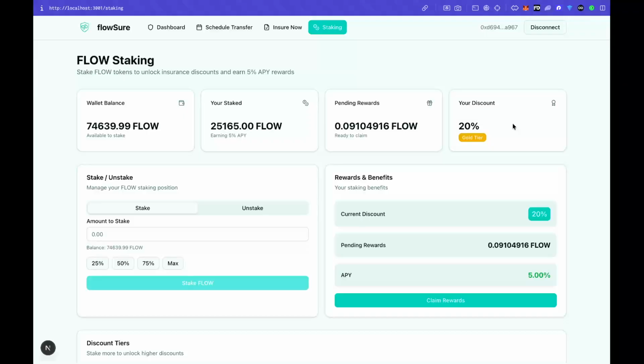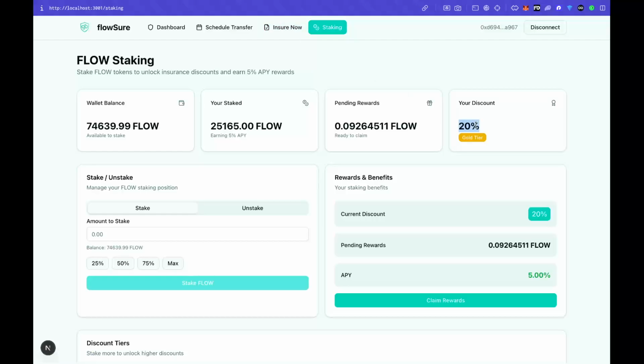And on top of that, based on the number of transfers that you do, on every transaction you get some amount of Flow token as a reward. So it's a win-win situation for the user as well as for our platform, wherein when the user stakes, he gets some discounts and some rewards on every transfer, and at the same time, our rescheduling happens seamlessly without any delay or any problem.